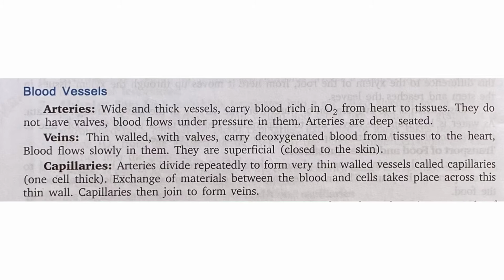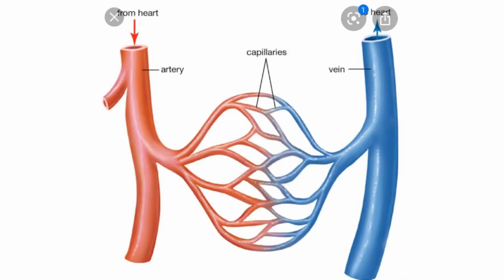So, now students, I hope it is clear to you what are blood vessels. This diagram will help you to understand artery, vein and capillaries and how they are connected. If you observe your hand clearly, you will be able to see veins in your hand. Why? Because they are located close to skin, so you can easily observe them, but you can't observe arteries. Why? Because they are deeply seated. Right? I hope this much is clear to you now.